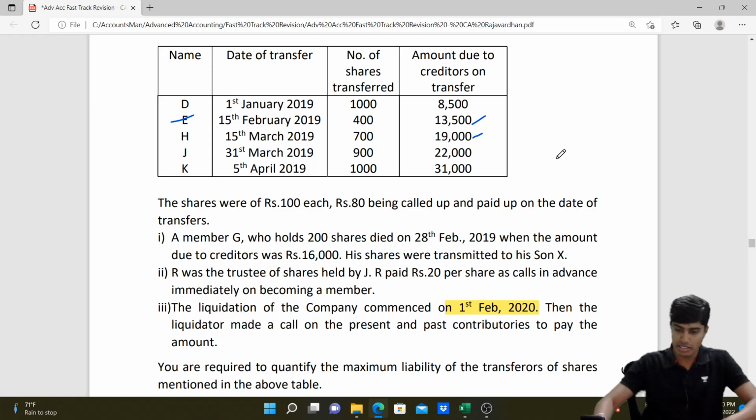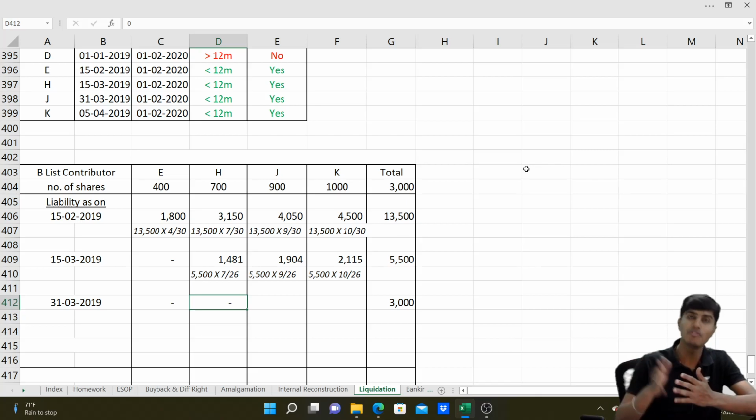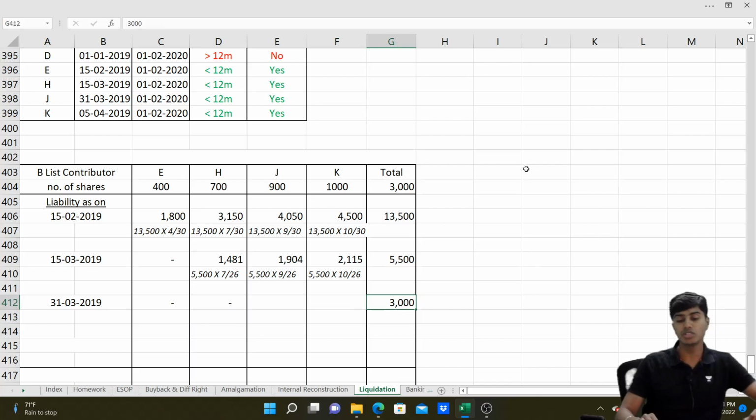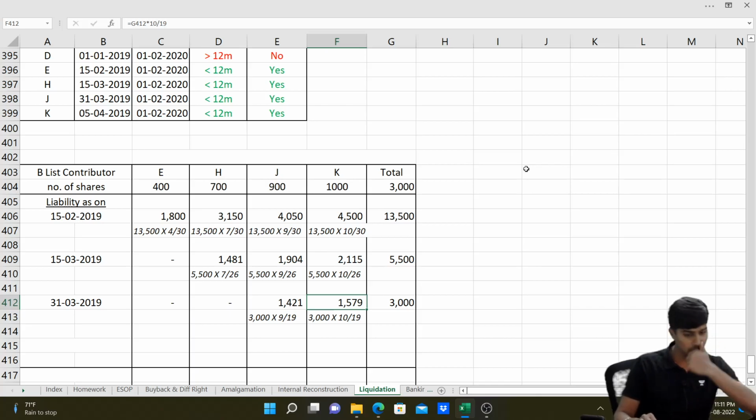After 15th of March, the next date of transfer is 31st of March. On 31st of March, liability is 22,000. Out of 22,000, 19,000 is already distributed. So what needs to be distributed now is the additional 3,000 of liability, and this liability will not be borne by E and H. Why? E and H both have transferred their shares well before 31st of March, and it's only J and K who hold the shares. So this 3,000 needs to be borne by J and K in the ratio 9 is to 10. So I'll do 3,000 into 9 by 19, 3,000 into 10 by 19, which will give me the numbers 1,421 and 1,579. I hope you all got this.